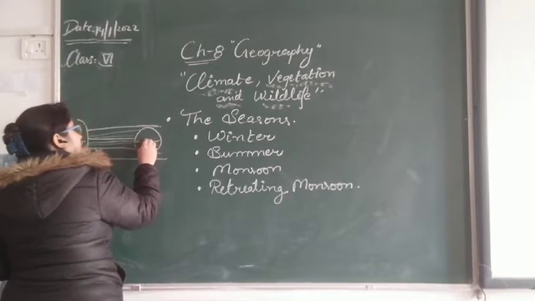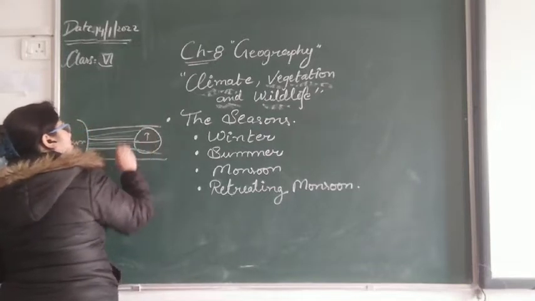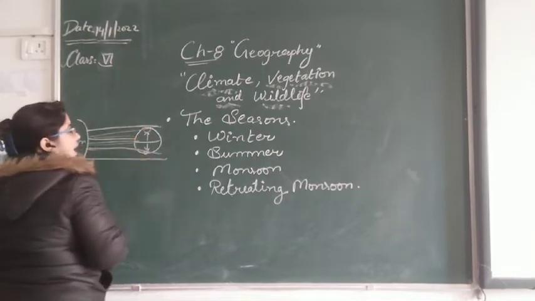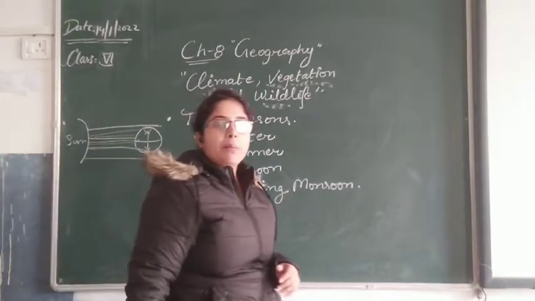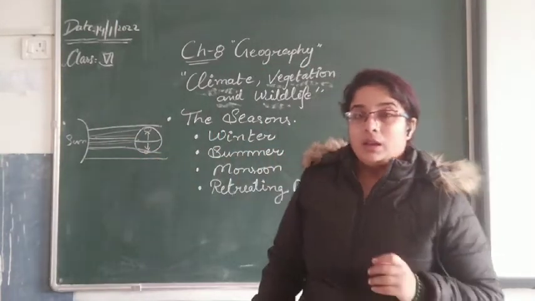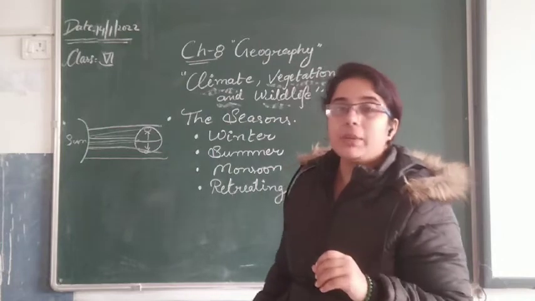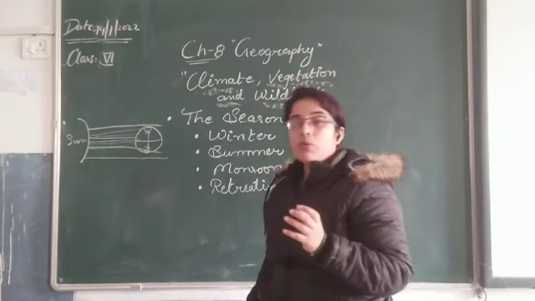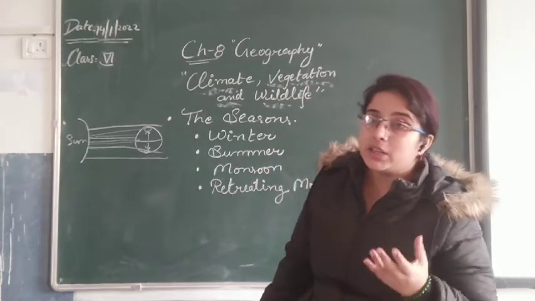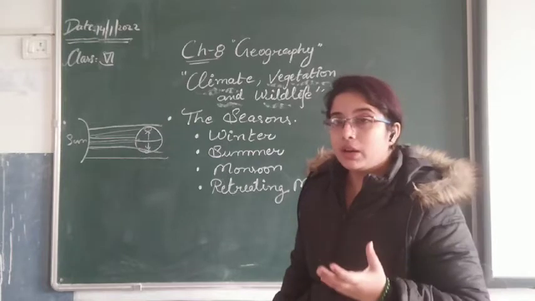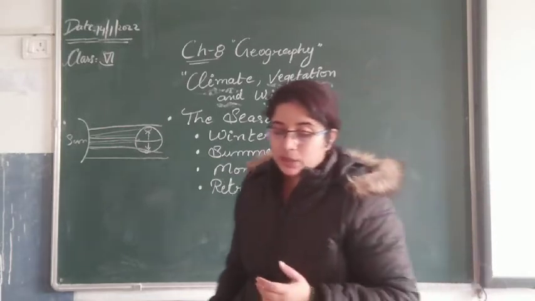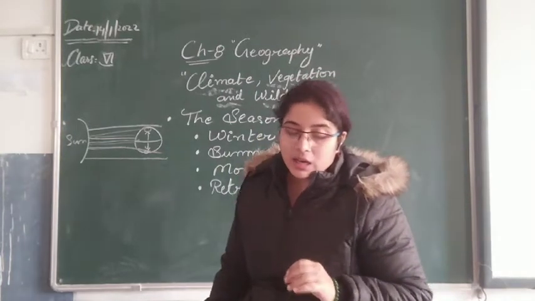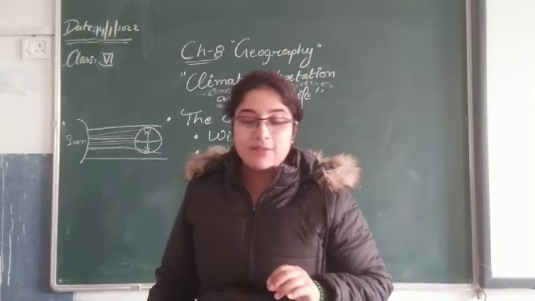So when we move away from the equator, towards the polar areas, we can see that the environment is cooler in comparison to the equator. Warm climates are found in the equator area, but when we move towards the polar areas, the climate changes. It becomes colder and colder. So why is it so? The distance from the sun increases and this causes lesser heat being received from the sun.